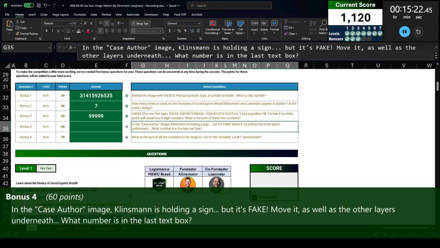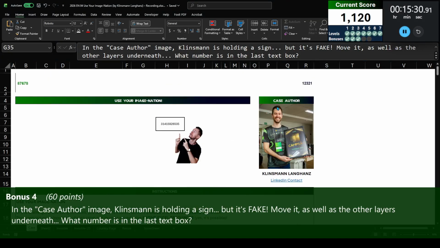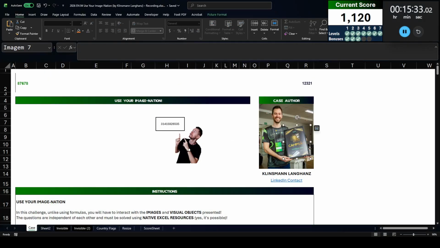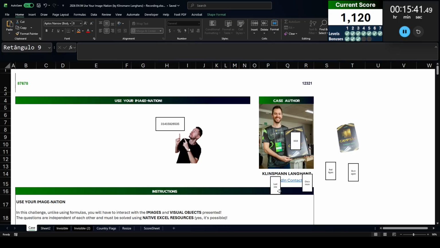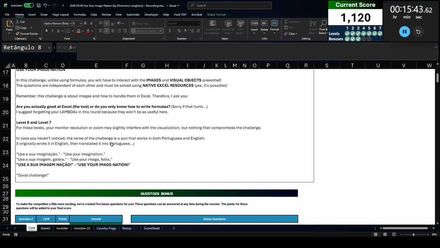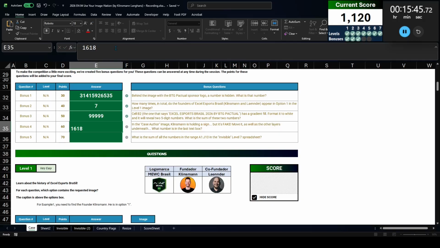Bonus 4. In the case author image, Klinsmann is holding a sign, but it's fake. Move it, as well as the other layers underneath. What number is in that last text box? All right, so let me go ahead and go up here. This is the one that's fake. Let me move that out. Do it again. And again. Once more. Last one. 1618. Let me go ahead and copy that and paste that into the answer right here.